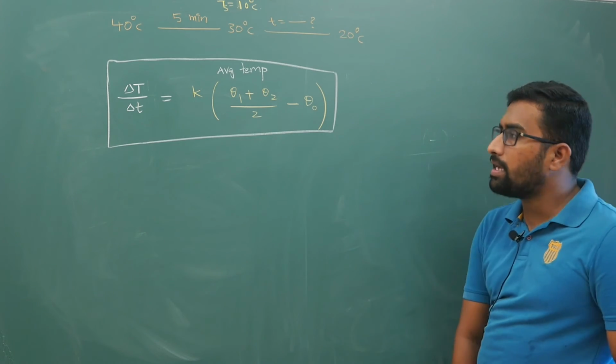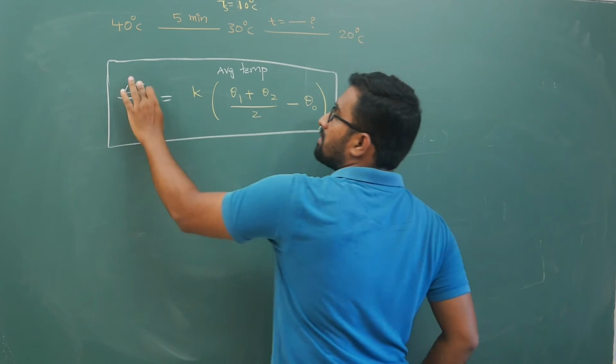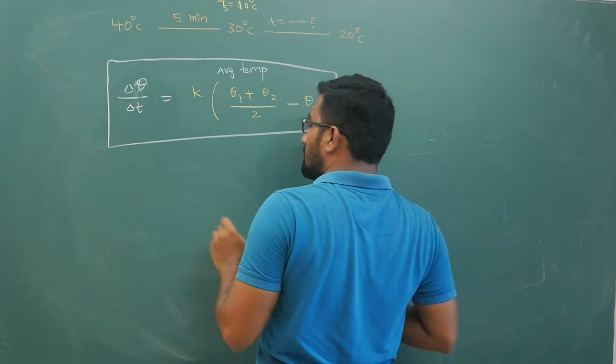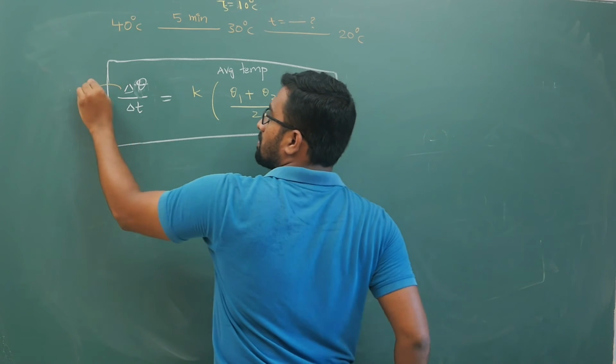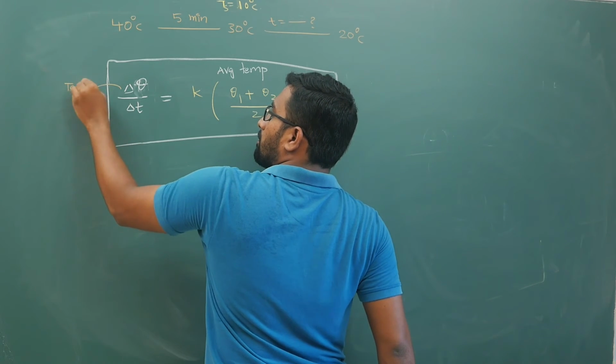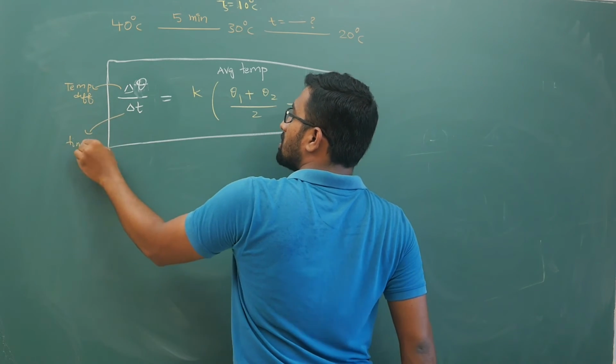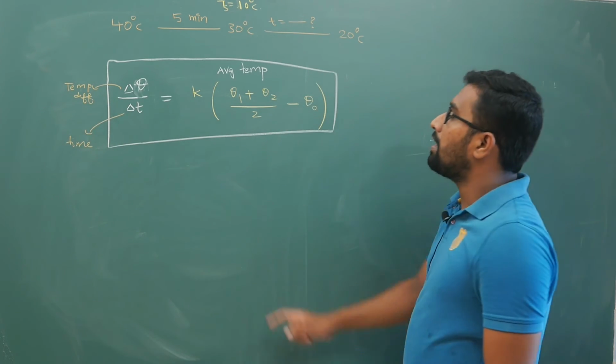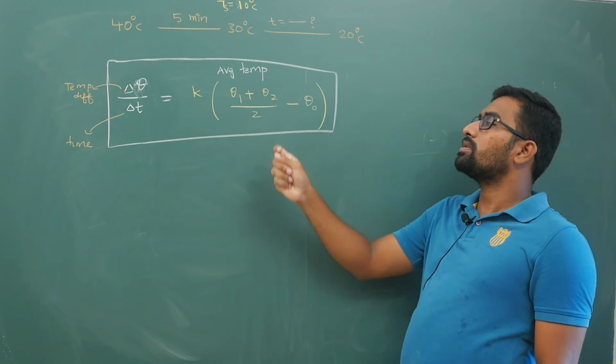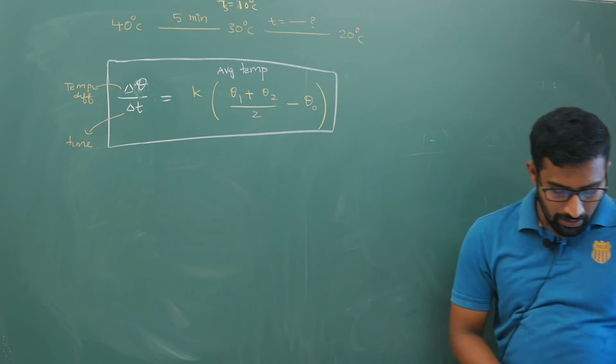This is your temperature difference, which mostly people will use in problems. This is your time, and θ1 is initial temperature, θ2 is final temperature. You have to take the average value.